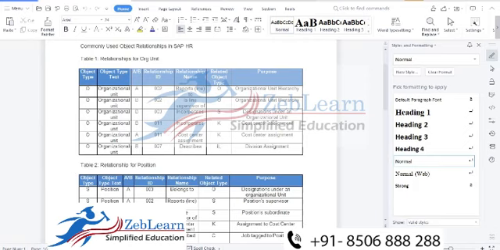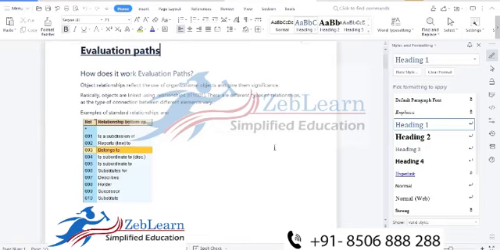So for relationship purpose, we need to use the evaluation path. Okay, that is one path called in SAP HCM. That's an evaluation path. What is the meaning of the evaluation path? In SAP HCM, what is the info type for relationship? In organization management, the info type for relationship and object. What is the info type we will use?